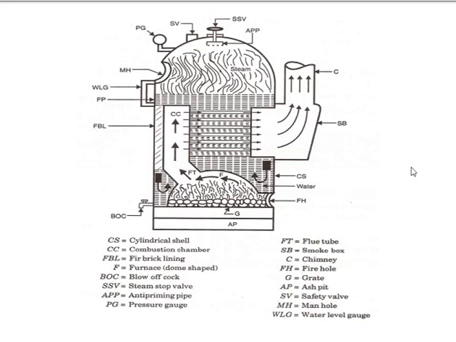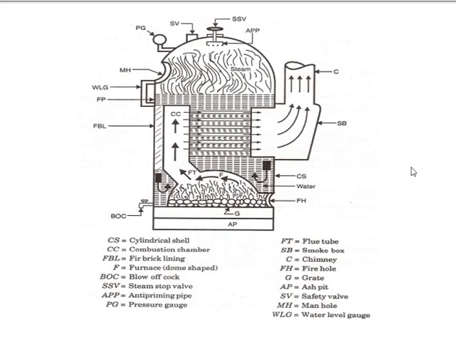Therefore, we are increasing the area of heat transfer. In the simple vertical tube boiler we have a single tube where the hot gases flow, so a single pass. Here we have multiple passes, therefore the area of heat transfer is increased.